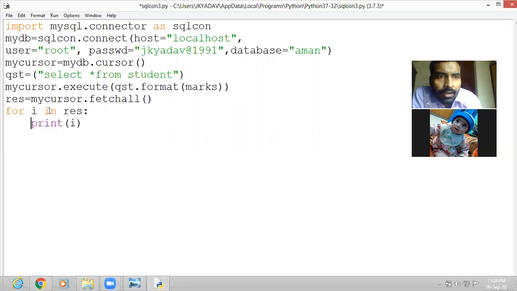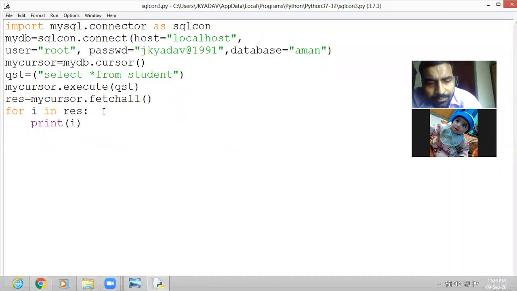Select from student, my cursor dot execute QST, only QST, then my cursor dot fetchall. Now you'll see all the records of the student table from the Aman database.